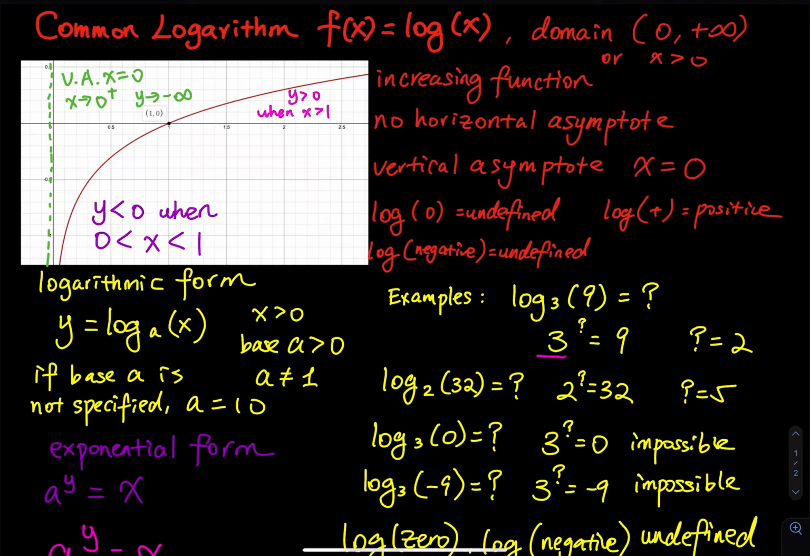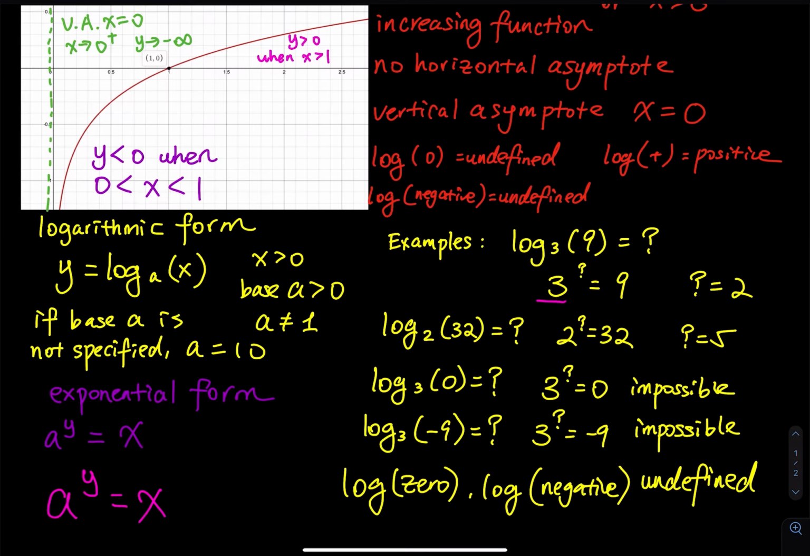How about log base 2 of 32? What is that equal to? You state the base is 2, you raise it to whatever power on the right, and then you set that equal to 32. The answer is 5, right? 2 raised to the 5th power is equal to 32.